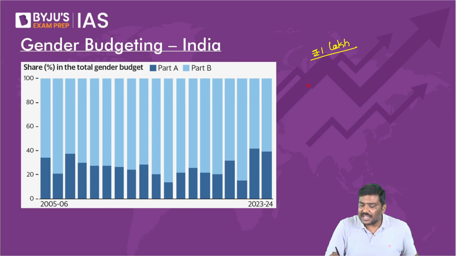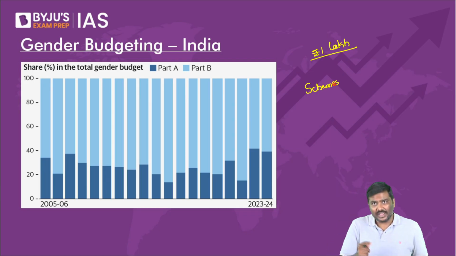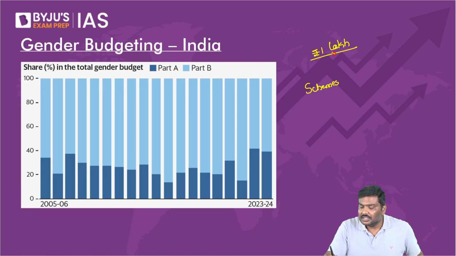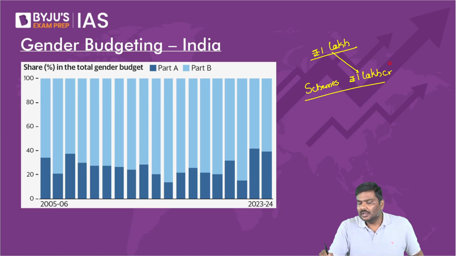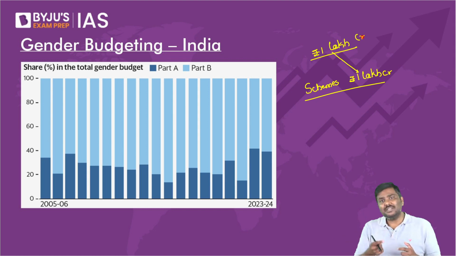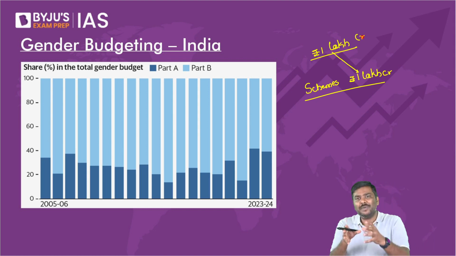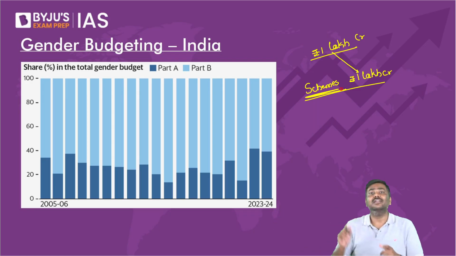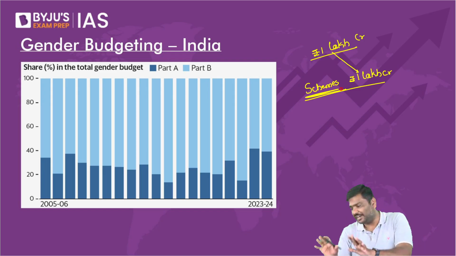Various schemes are being implemented by the government, wherein government will be spending 1 lakh crore rupees in these schemes. Very simple idea. What is the meaning of gender budgeting? Government will be spending this amount of money under various schemes in the next one financial year. That is called gender budgeting.